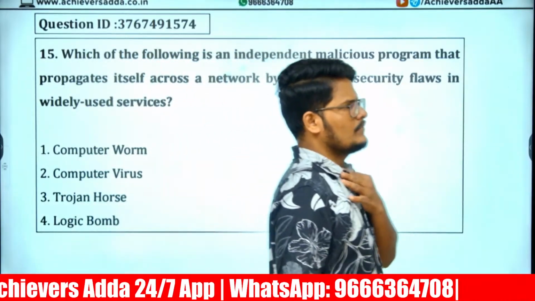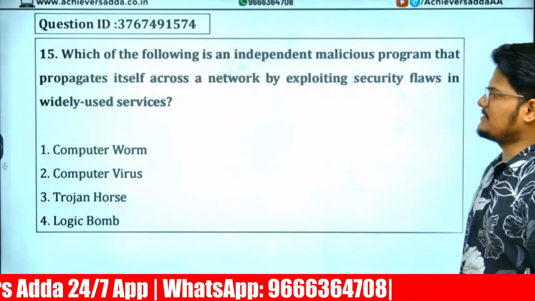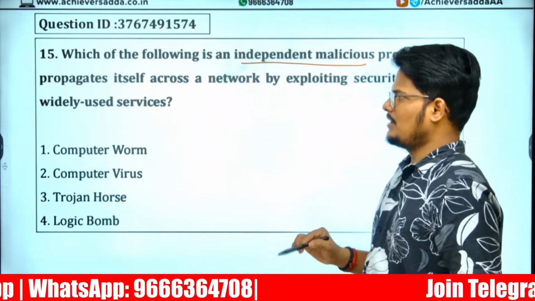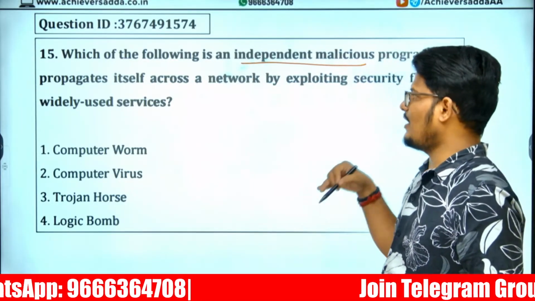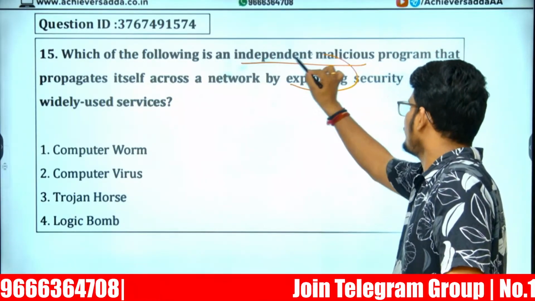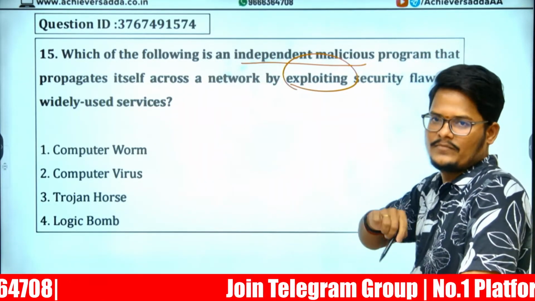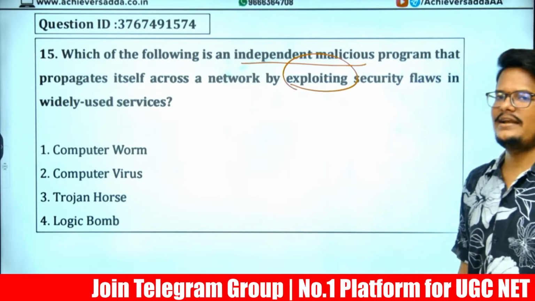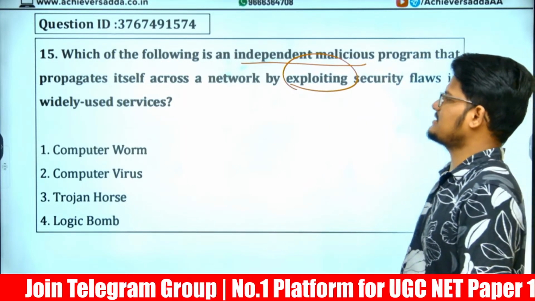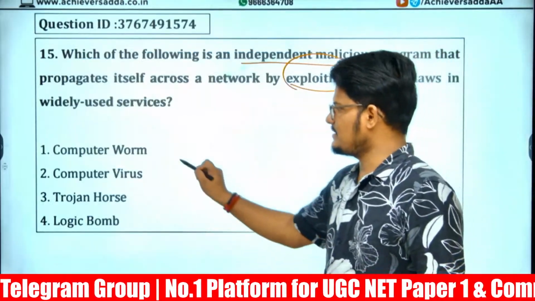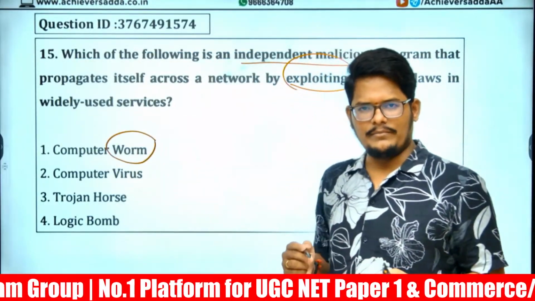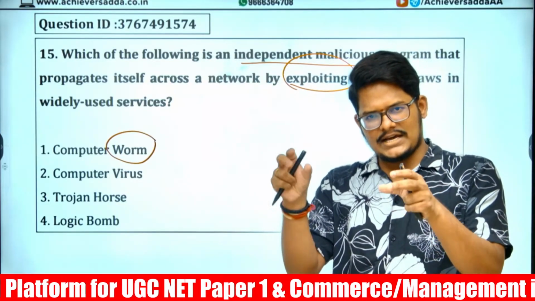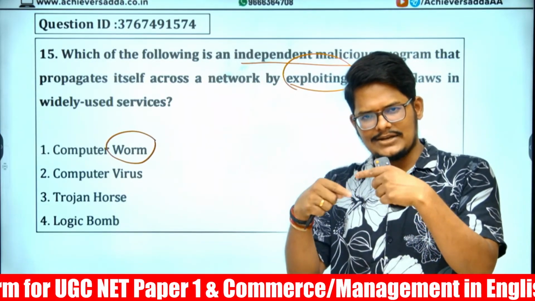Next, the types of virus. Which of the following is an independent malicious program that propagates itself across the network by exploiting security flaws? Exploiting, propagating itself means duplication is happening by itself. The answer is given as worm. Worm means without user interaction, the files inside the computers get duplicated.